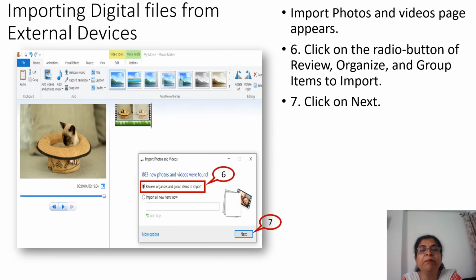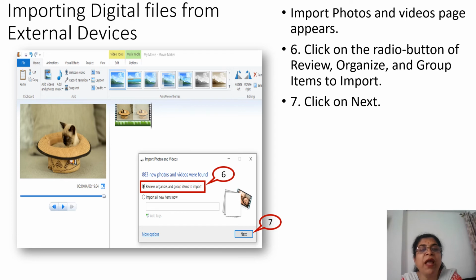So what will happen? It will get all the files from that particular pen drive, and it will give me two options: import all the items now, or review and organize, for whichever items you want to organize. Better to always choose review and organize. Select this option and click on next.